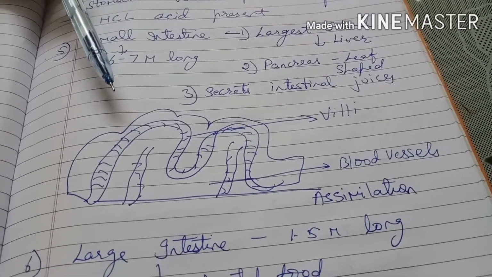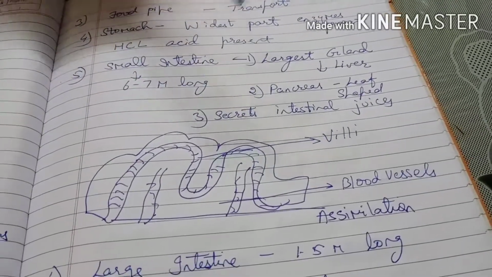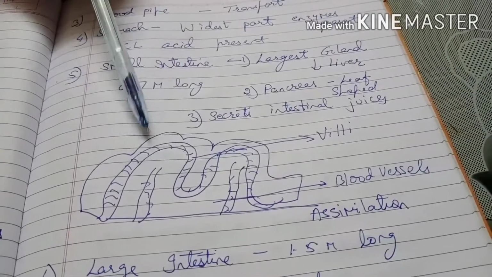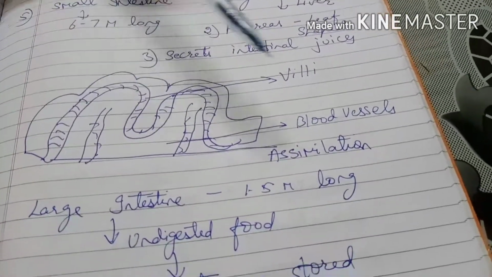The absorbed food passes into the blood vessels. Blood vessels I have also made here, and the food gets transported to all parts of the body via blood. So this plays an important role. This whole process is called assimilation.